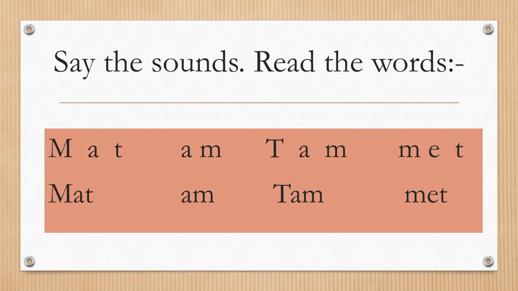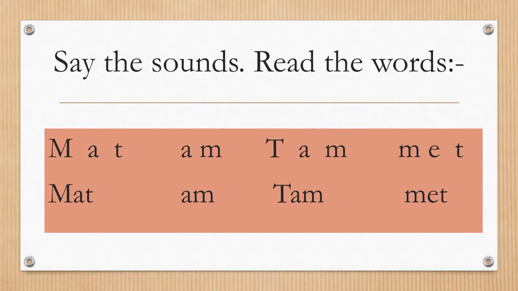Mat. Mat. Read mat. Next word is am. Am. Am.